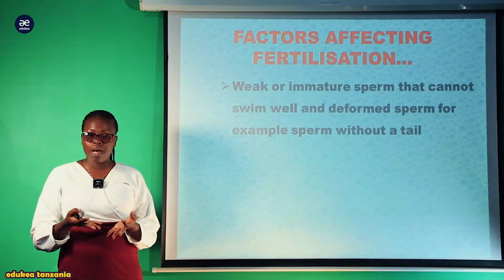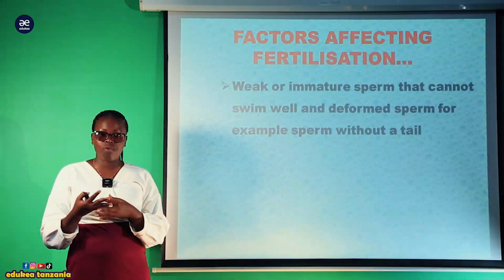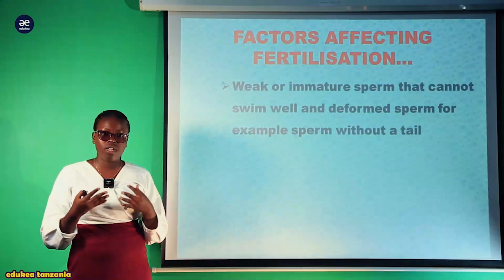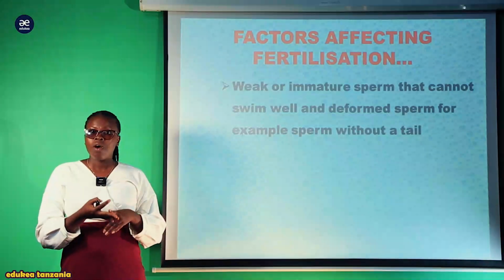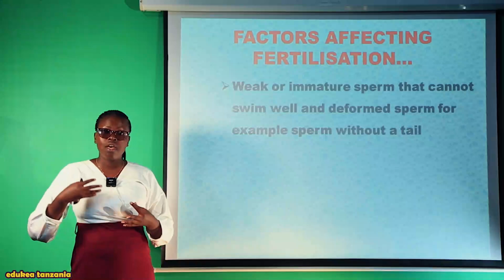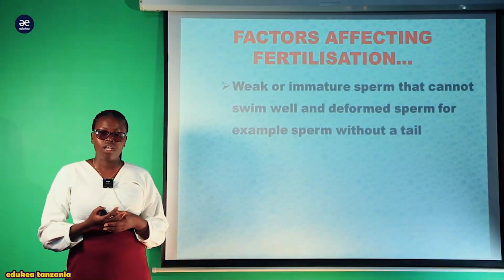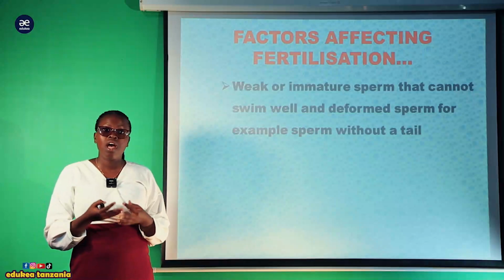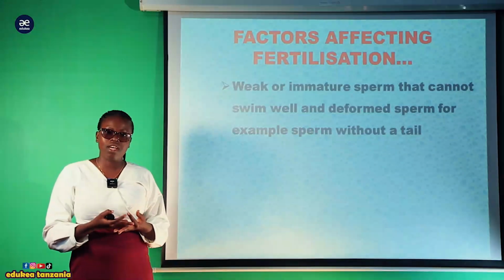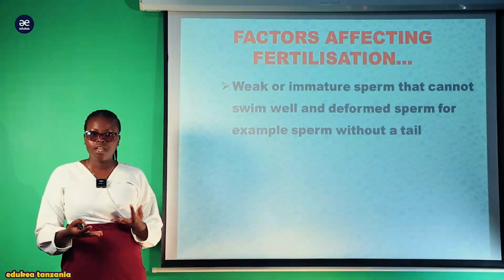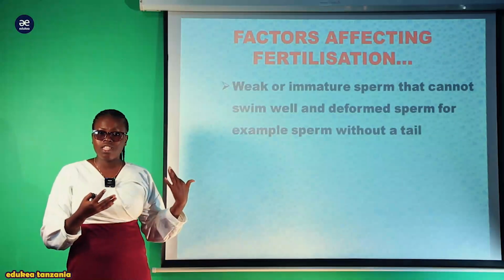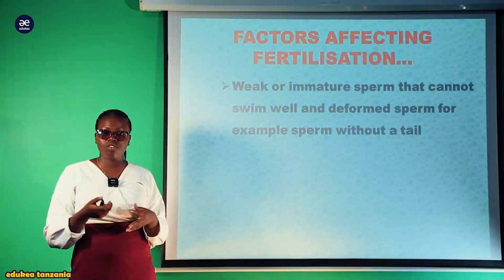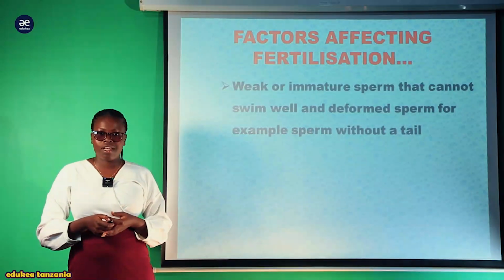mbegu ambazo hazijakomaa. Ili fertilization iweze take place au reproduction, the involved mates must be sexually matured, meaning kwamba wanakuwa na uwezo wa kuweza kuzalisha gametes ambazo ni matured kwa ajili ya fertilization. Au wengine wanakuwa wanazalisha mbegu ambazo ni deformed, kwa mfano mbegu ambazo hazina mikia. Sasa kama hizo mikia zitawezaje kuweza kuswim towards the egg? So these are just a few of the reasons for an effective fertilization